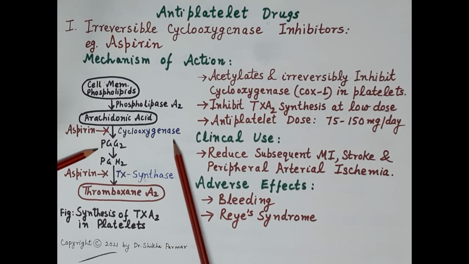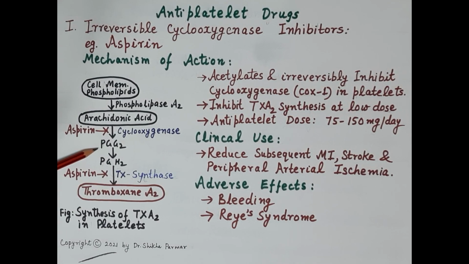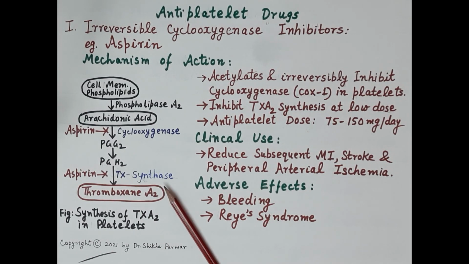Further this prostaglandin G2 is converted into prostaglandin H2, and prostaglandin H2 is finally converted into thromboxane A2 by the enzyme thromboxane synthase. Now aspirin acetylates and irreversibly inhibits cyclooxygenase 1 in the platelets.